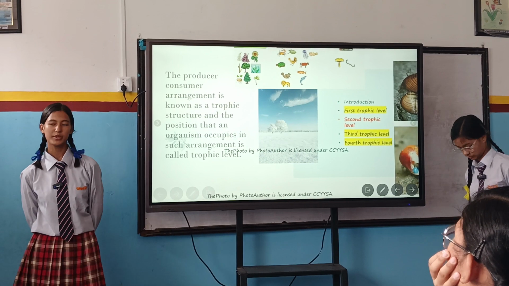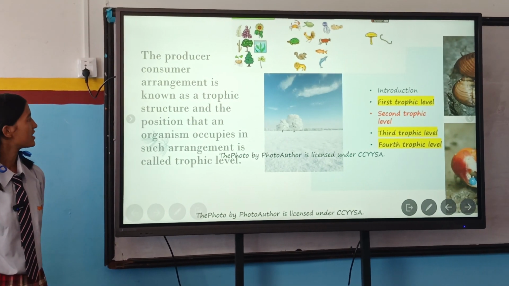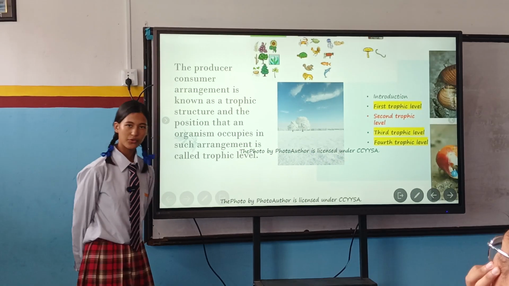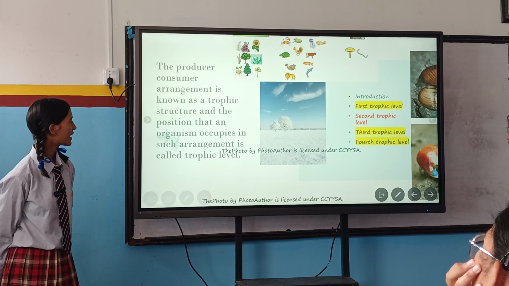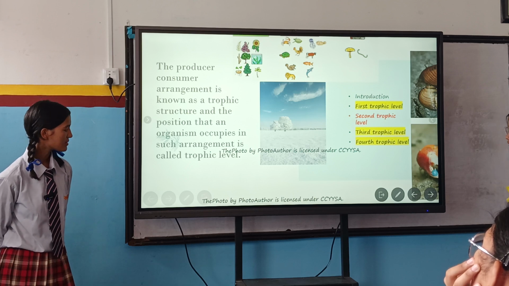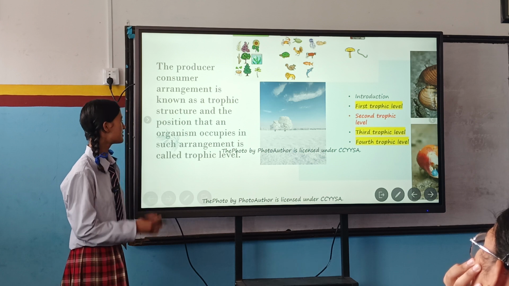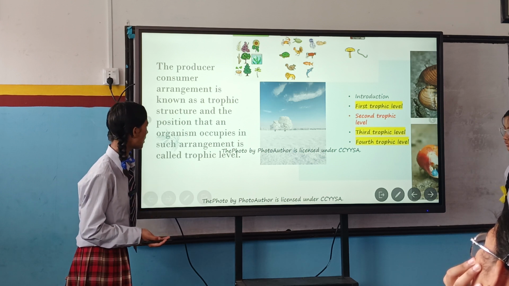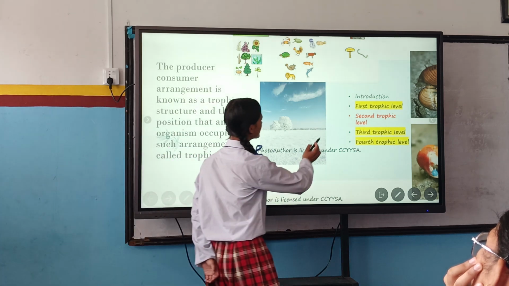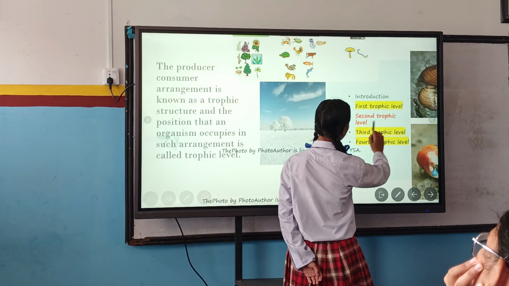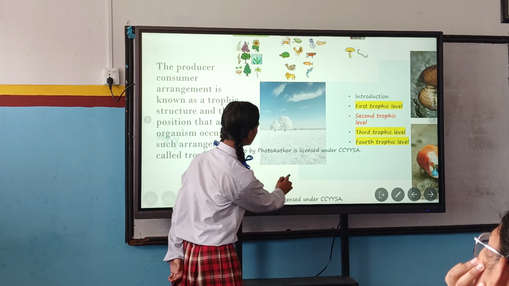There are the first trophic level, second trophic level, third trophic level, and fourth trophic level.